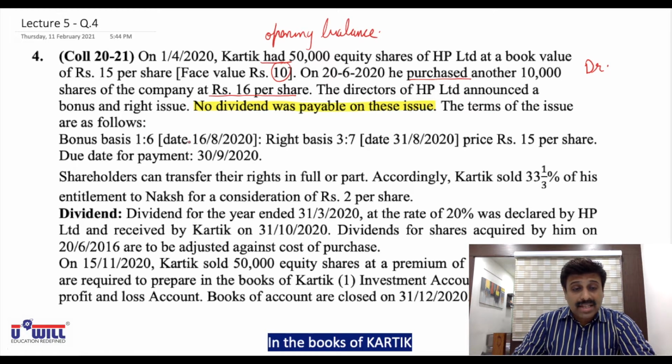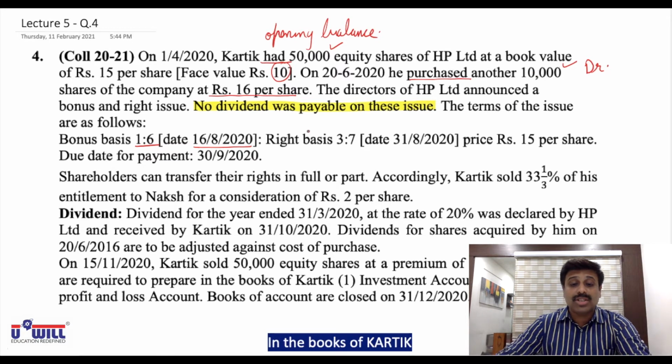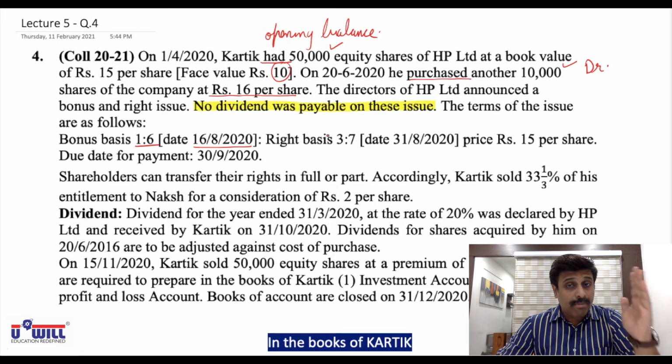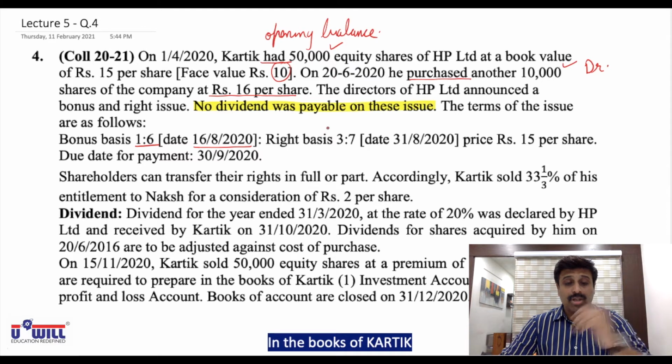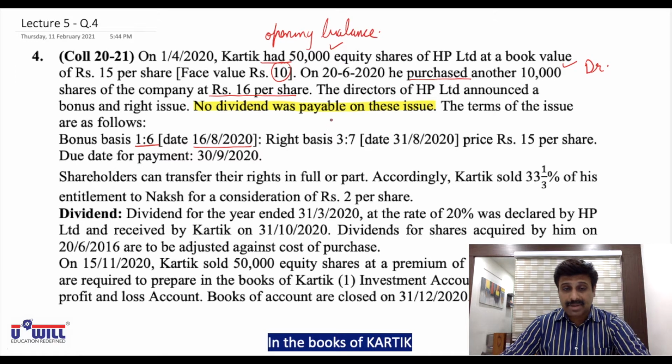The terms of issue are as follows. Bonus basis is 1:6 and date is 16th August 2020. Now 1:6 means 1/6, and on 16th August how many shares are there? 50,000 plus 10,000, 60,000 shares. So 60,000 into 1/6, you can say 10,000 bonus shares are issued. What did we understand about bonus shares in the last lecture? That bonus shares will be recorded on the debit side, but only in the nominal value column, because we don't pay any amount, so no amount will come in the cost column.